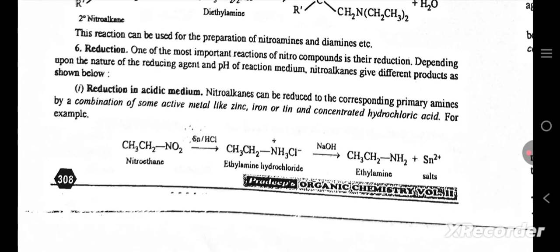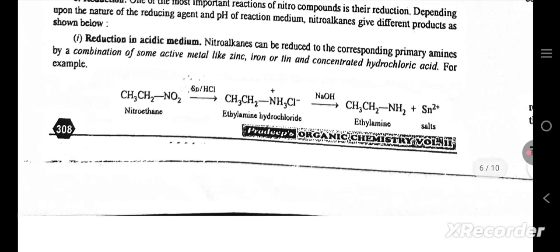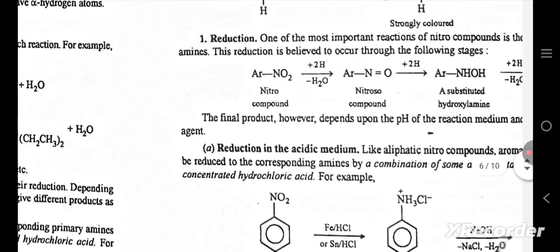Reduction. One of the most important reactions of nitro compounds is their reduction, depending upon the nature of the reducing agent and pH of the reaction medium. Nitroalkanes give different products as shown below. Reduction in acidic medium. Nitroalkanes can be reduced to the corresponding primary amines by a combination of an active metal like zinc, iron, or tin and concentrated hydrochloric acid, for example, nitroethane to ethylamine hydrochloride, ethylamine salts.